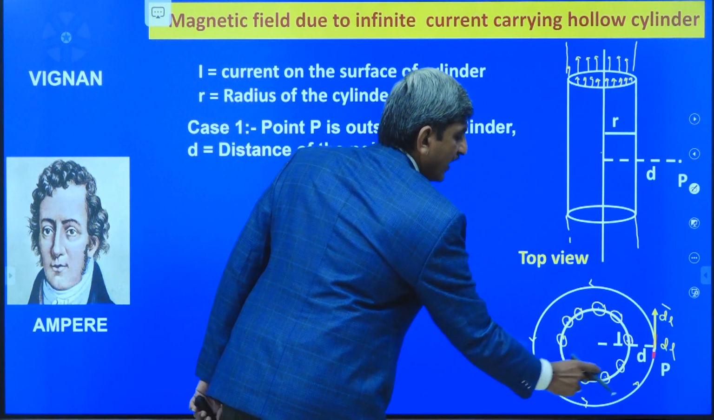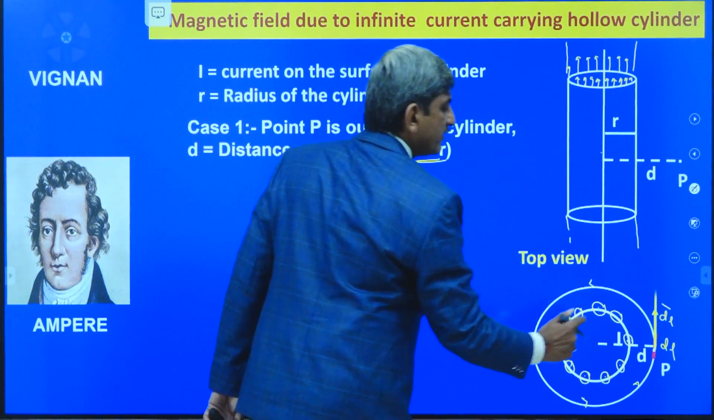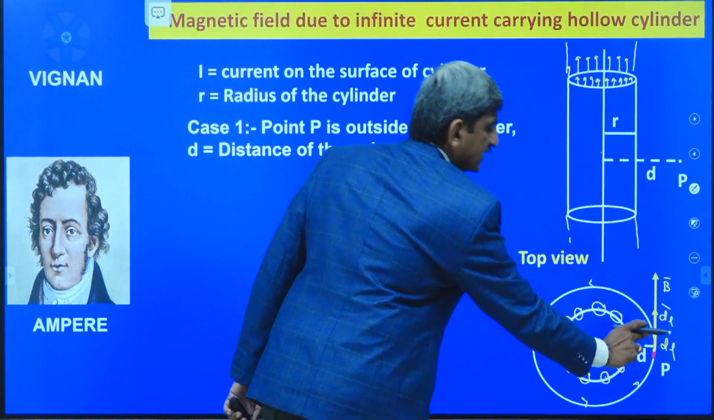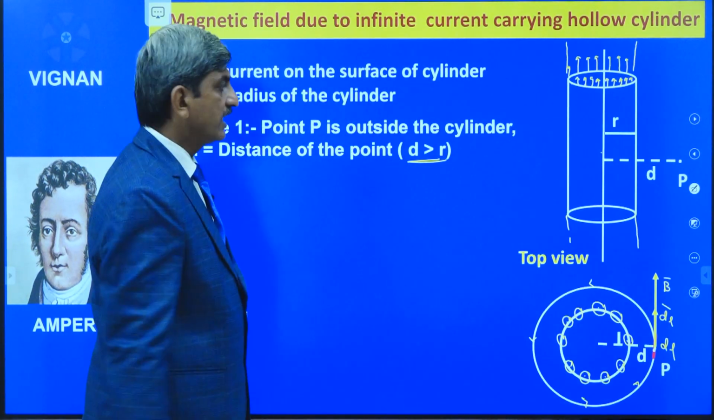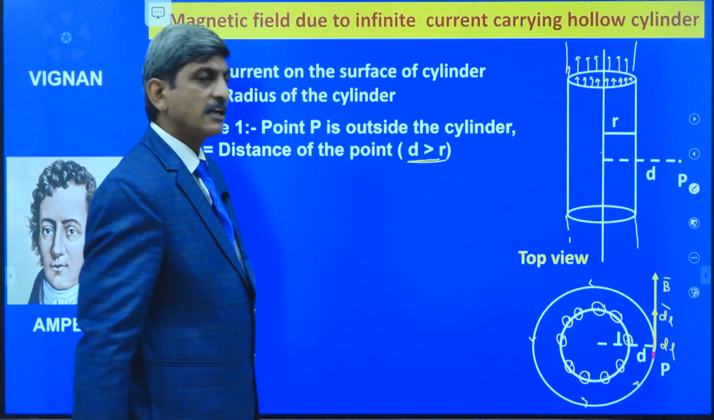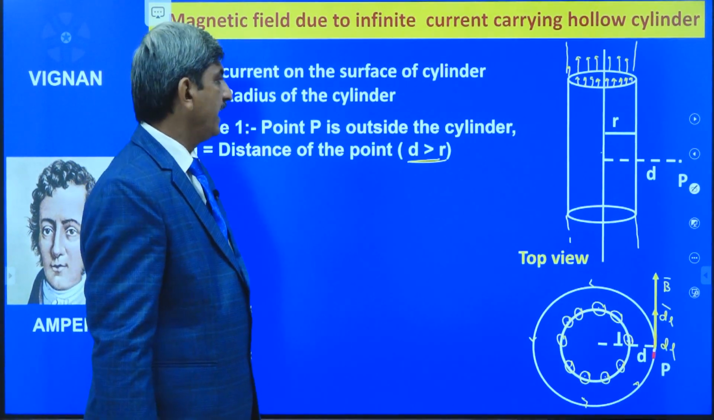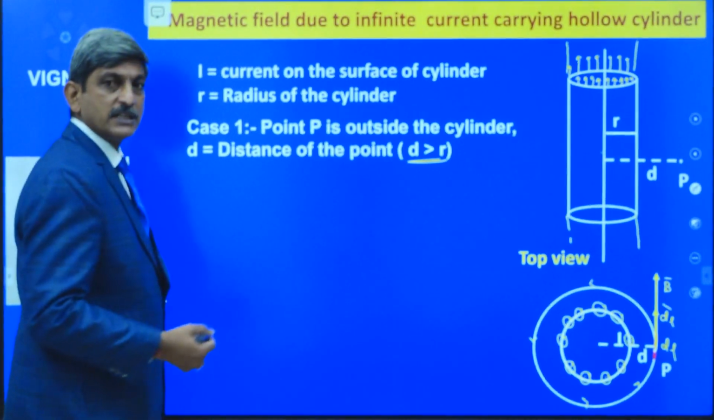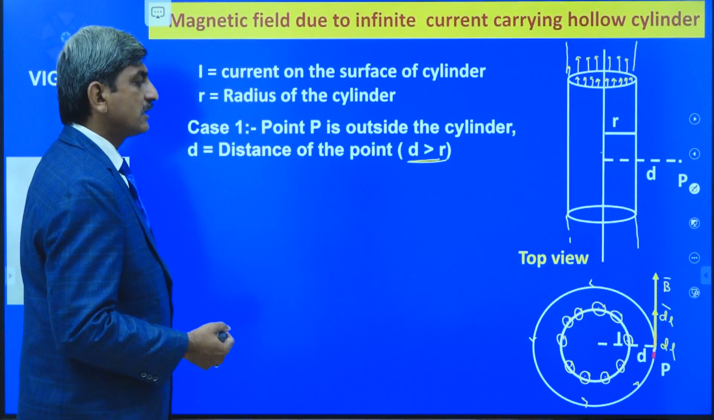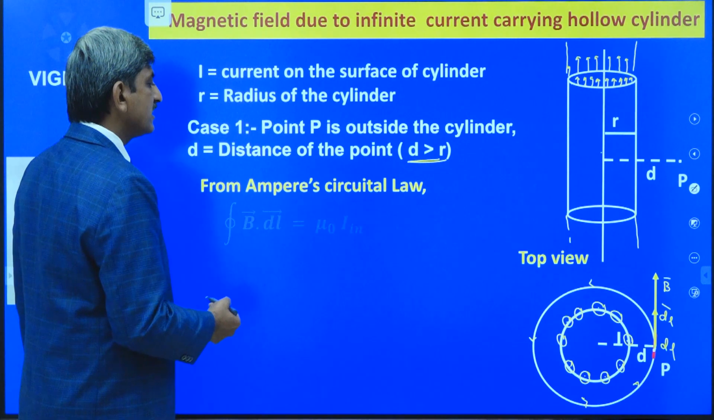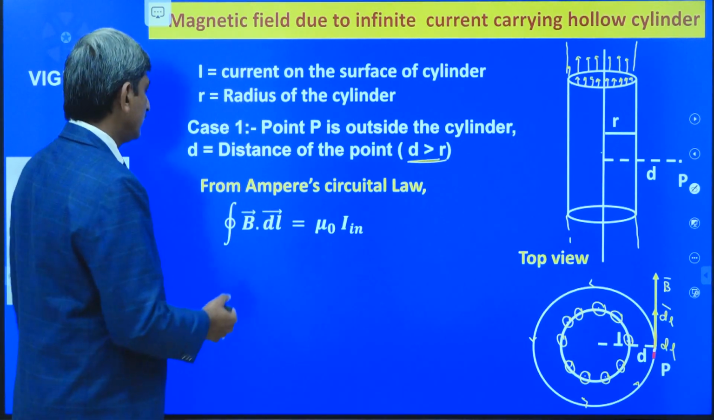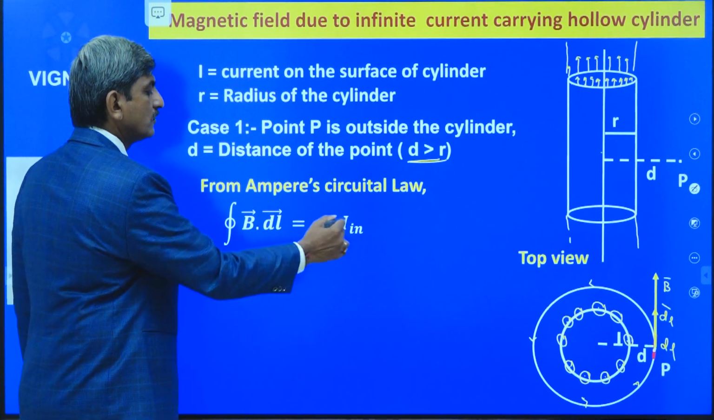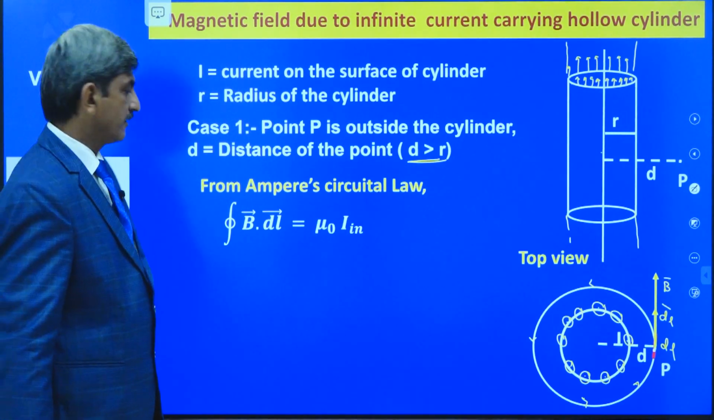And because of all these currents, the direction of the magnetic induction is also acting along the tangent to the circle. That's why here also B bar dot dl bar is equal to B dl. Now I am going to apply Ampere's circuit law here. What is the mathematical form of Ampere's circuit law? The integral B bar dot dl bar is equal to mu naught times I n.